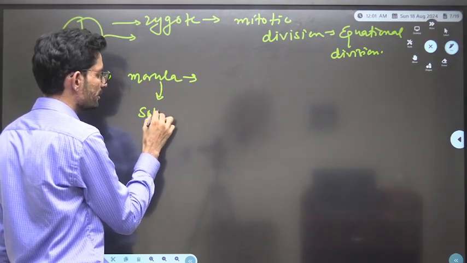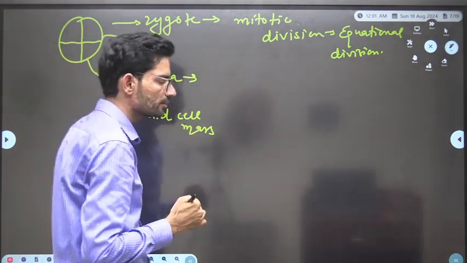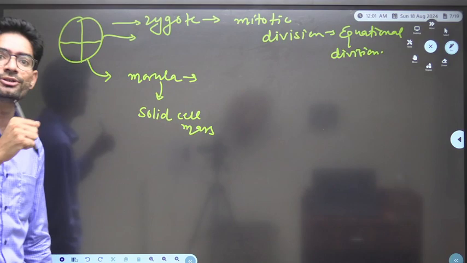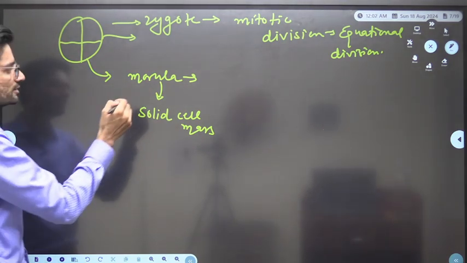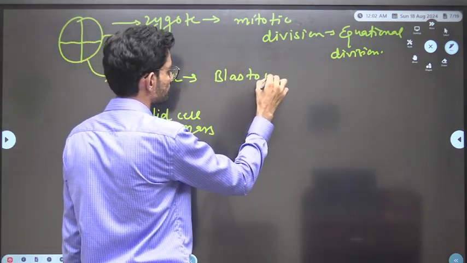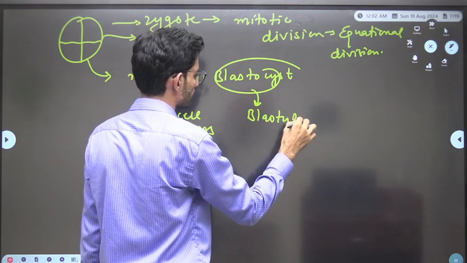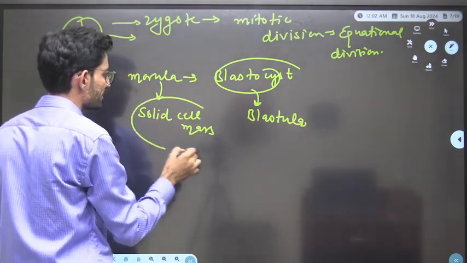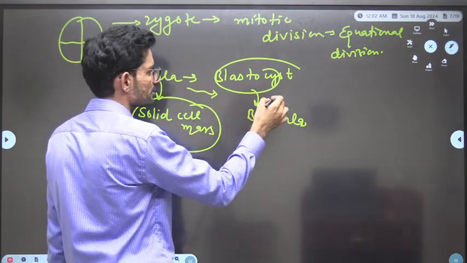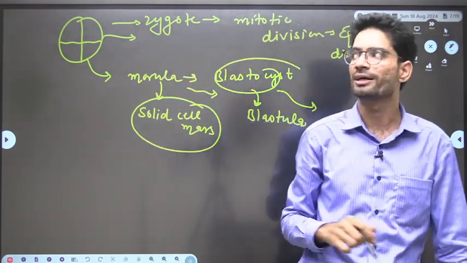Morula is basically a solid cell mass, the initial phase of development of the embryo, or say the initial phase of embryogenesis. This morula gets further developed and forms the blastocyst. What is blastocyst, or say blastula? Right here, this solid cell mass has no cavity, but after further development, this cell mass has a cavity, and that is known as blastula.